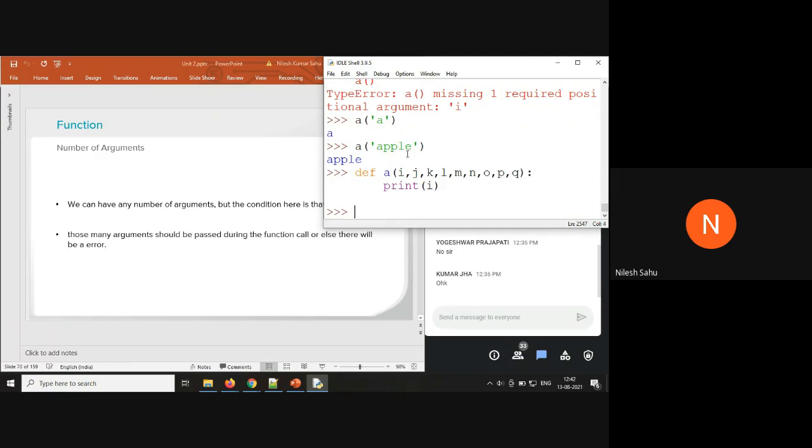I can define any number of arguments, but you need to pass that many values here also. If you forget to pass even a single value, it is going to raise an error. So you can see 1 2 3 4 5 6 7 8 9. I need to pass 9 values here.